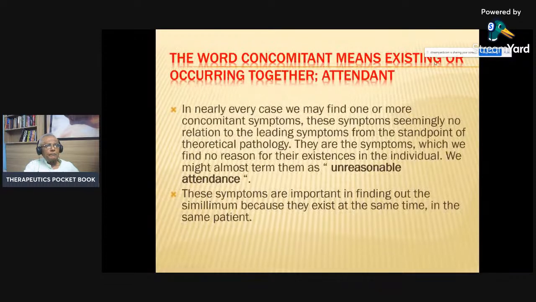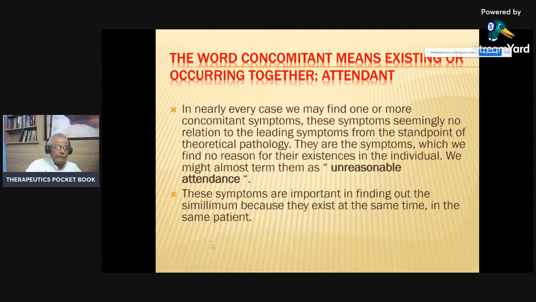The word concomitant means existing or occurring together, the attendant. In nearly every case we find one or more concomitant symptoms, and these symptoms seemingly have no relation to the leading symptoms from the standpoint of theoretical pathology. They are the symptoms which find no reason for their existence in the individual. We might also term them unreasonable attendants. These symptoms are important in finding out the simillimum because they exist at the same time in the same patient.